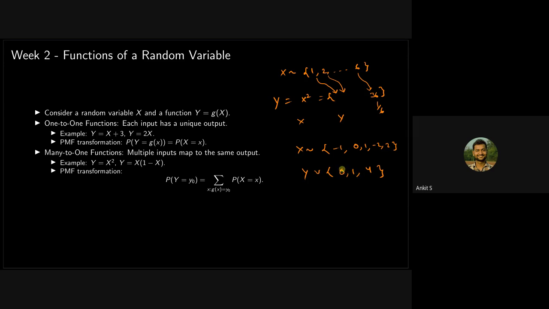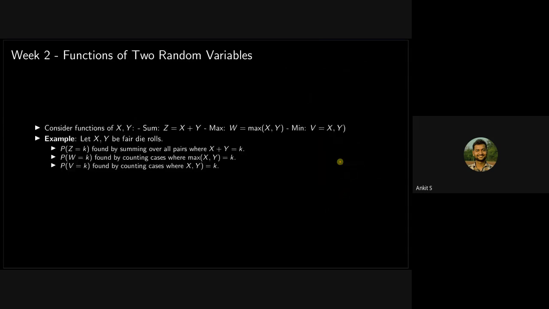So what are the values that 0 will map to in the set X? Just 0. Here, 1 will correspond to 2 values, and similarly 2. So this is an example of a many to one function, since we have squared it. This is how you deal with functions of a random variable.